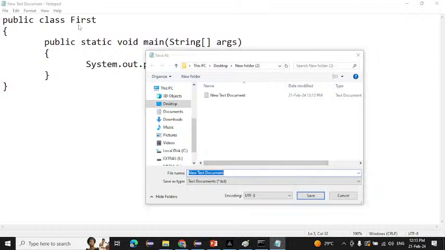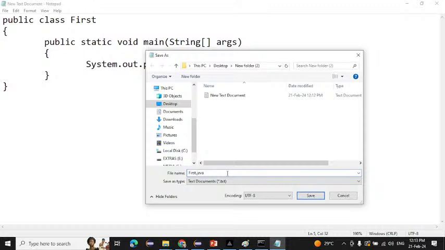So what is our class name now? That is First. So we will write it here as well. After that, in which programming language are we working here? Java. So after that you have to write the extension, that is dot java. Extension means dot, like dot PDF, dot PPT. These all are extensions only. What is the extension for our Java language? That is dot java.